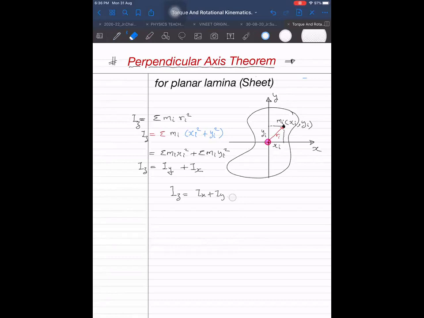If I say that the planar body lies in the YZ plane, then Iy plus Iz will be Ix. That means the moment of inertia about the perpendicular axis will be equal to the sum of the parallel terms. X, Y, and Z are three mutually perpendicular axes. But the body is lying in the XY plane. Then for the third axis, which does not lie in the plane of the body, the moment of inertia about that axis is obtained by the sum of the individual moments of inertia, which are already known to us.